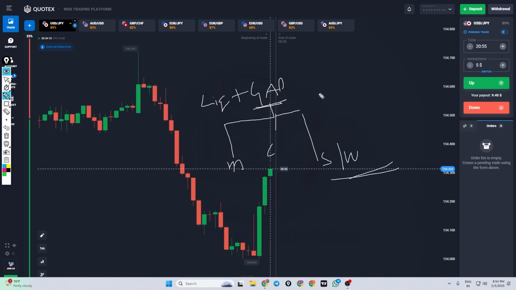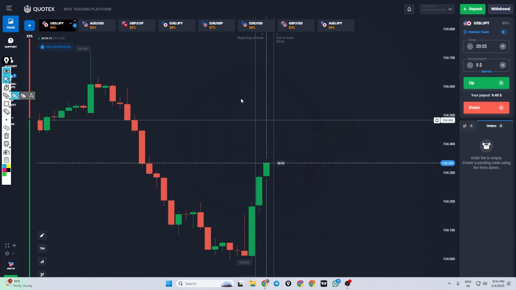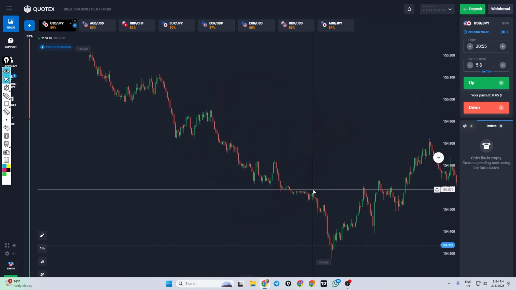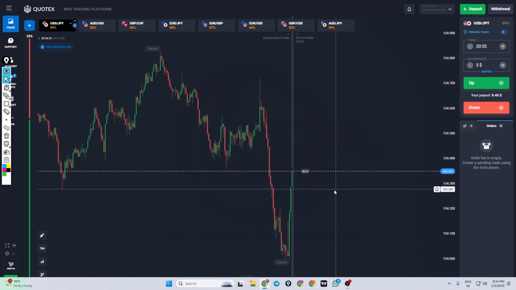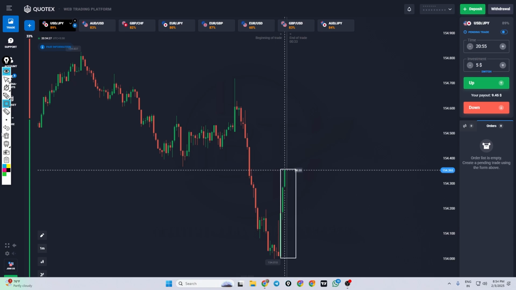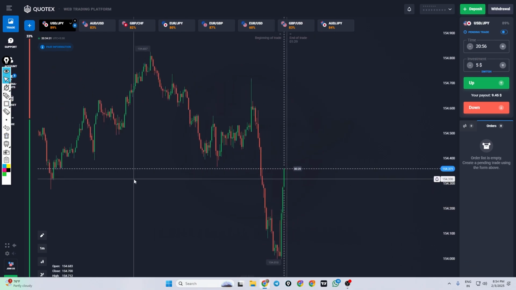Go and watch it. Then you can easily understand what a fair value gap is, and which fair value gap you should believe. Okay, see, this is GBPJPY, very strongly moving in a downtrend. See how strongly it was moving downside. After that suddenly the market moved upside very strongly also. So what is the reason? So what kind of trading opportunities do we have?